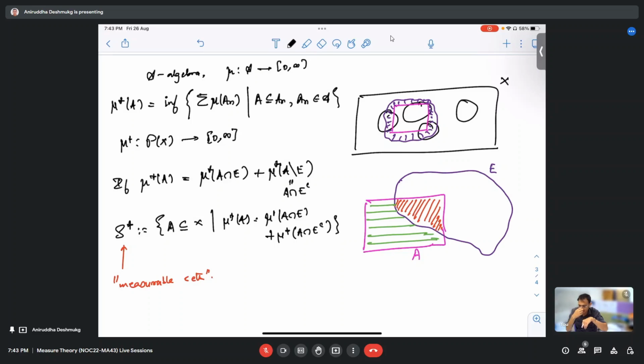Yes, it is through this process. But if you already have an S star, which is a sigma algebra, where do you have to extend it further? No, I'm saying suppose we don't have S star, we only have an algebra.